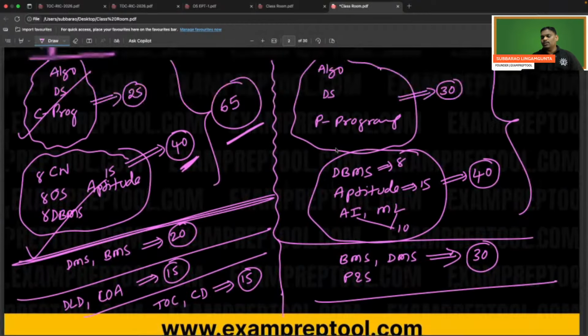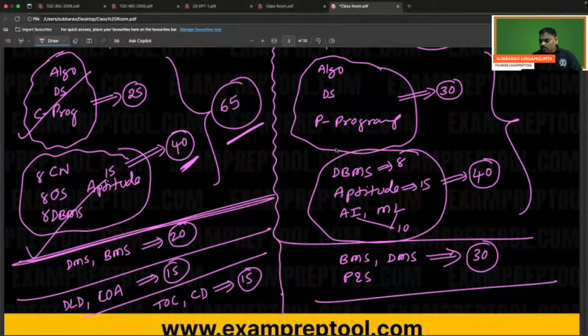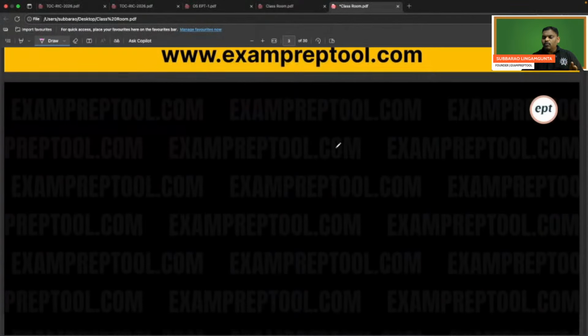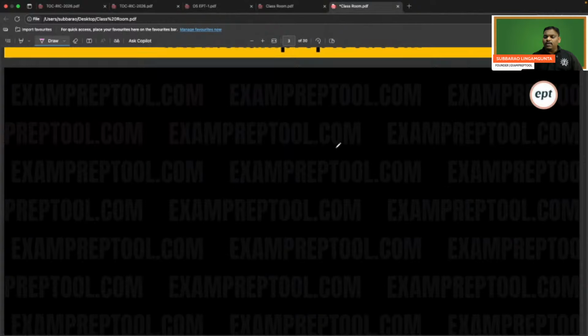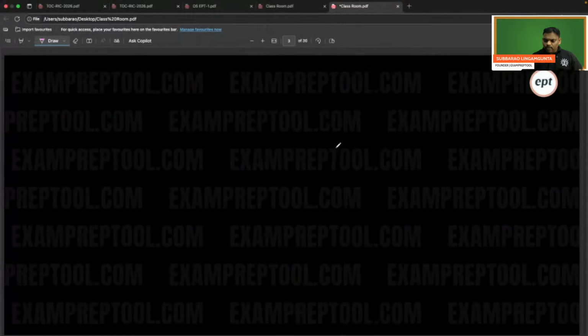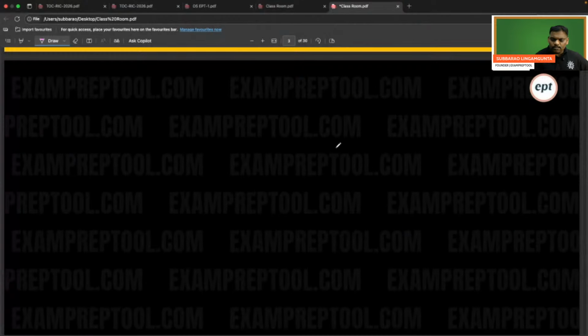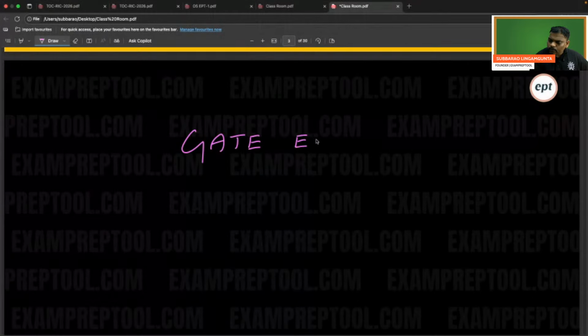This is the marks distribution roughly. I am writing one very important thing. Everyone try to understand. Very important thing I want to say. GATE exam is...